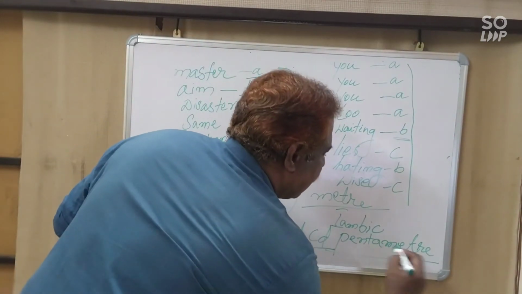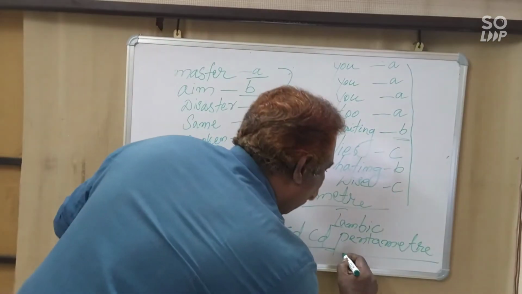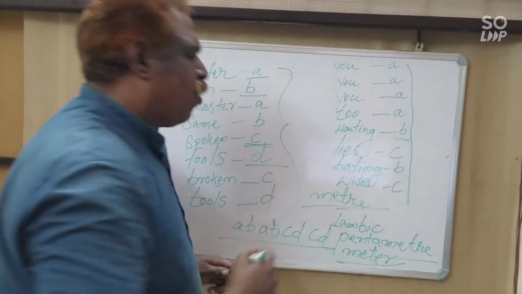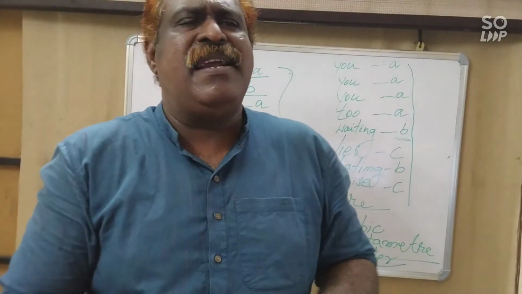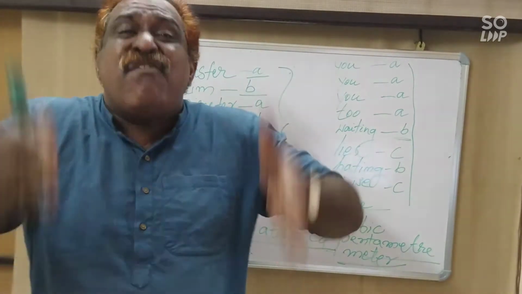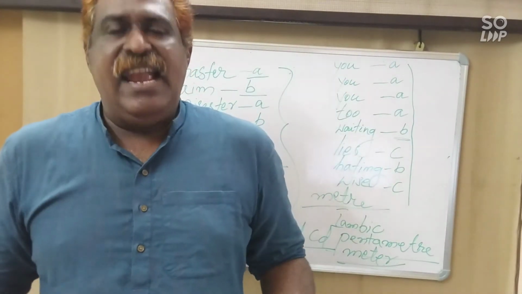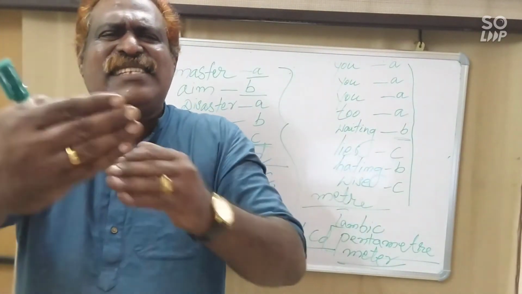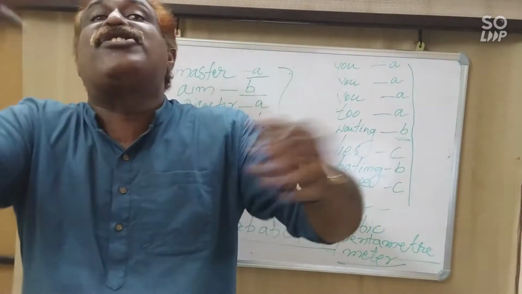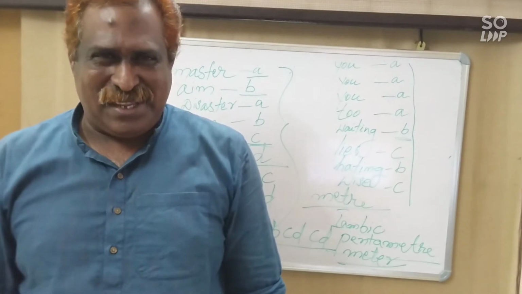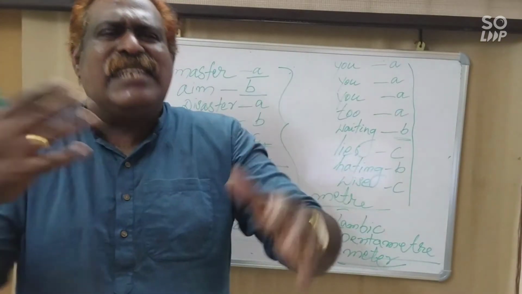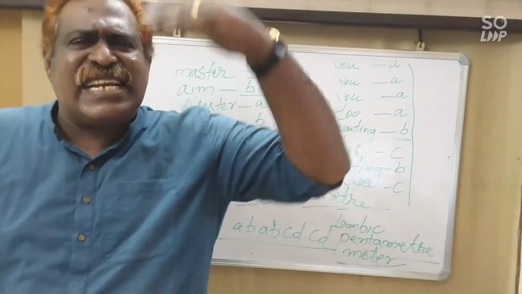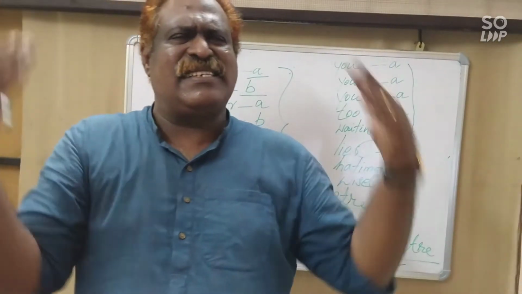Meter can be written as M-E-T-R-E or M-E-T-E-R also. So, iambic pentameter with 5 feet. Lines have 5 feet, each consisting of a stressed and then an unstressed syllable. Okay, stressed and unstressed.